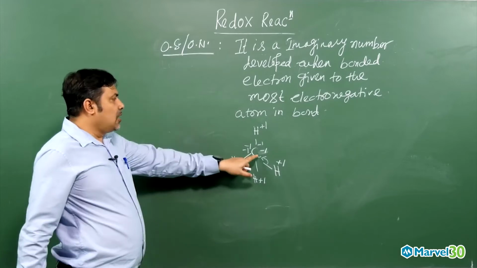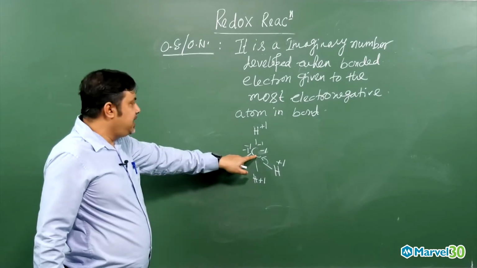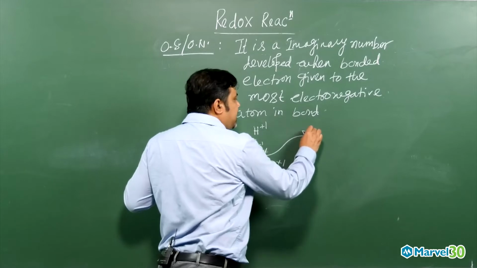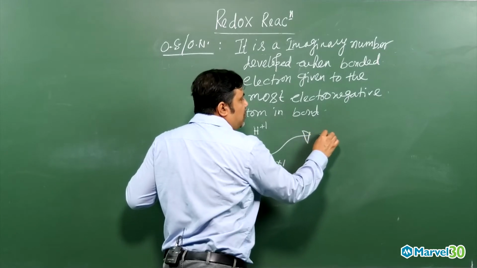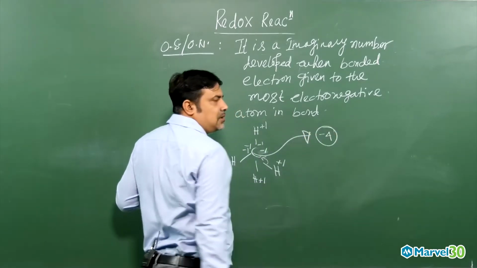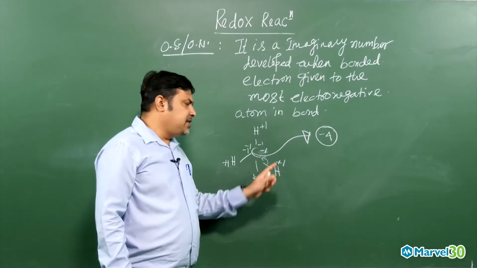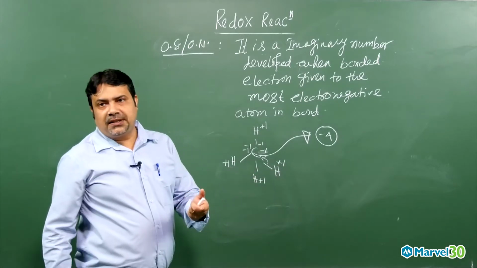So then what is the overall oxidation state of carbon, my dear? Minus 1, minus 1, minus 1, minus 1. So the oxidation state of carbon in methane is nothing but minus 4. You got the point, my dear student? And the oxidation state of hydrogen in methane is plus 1.